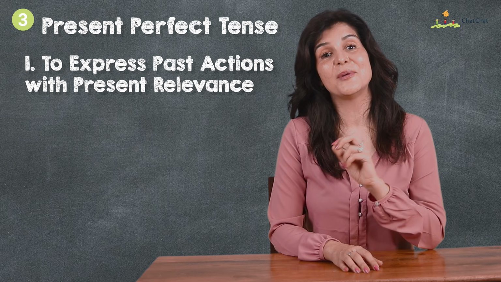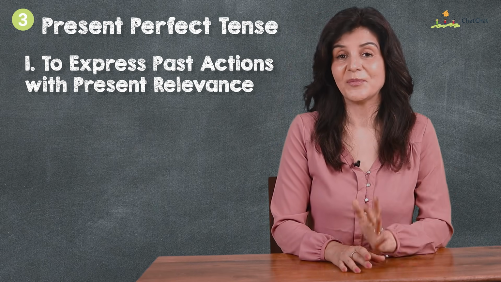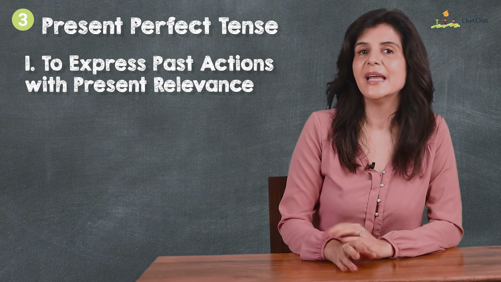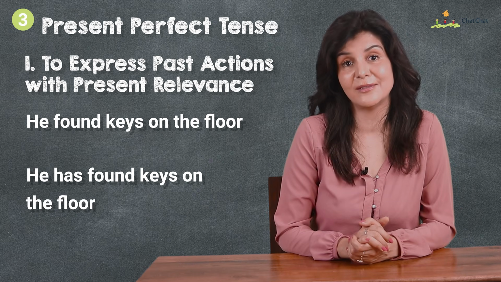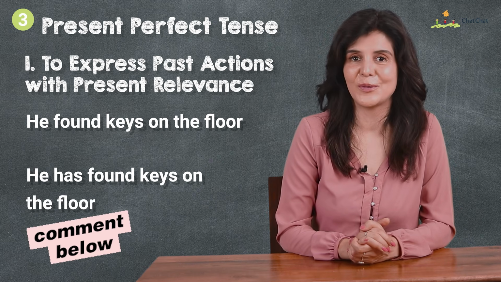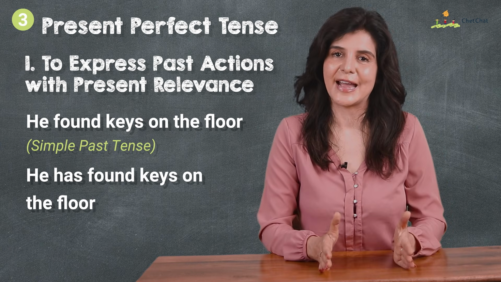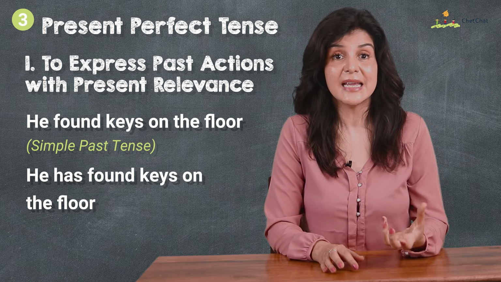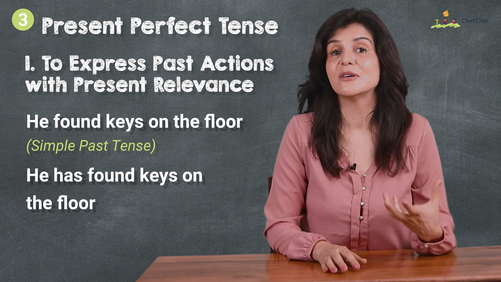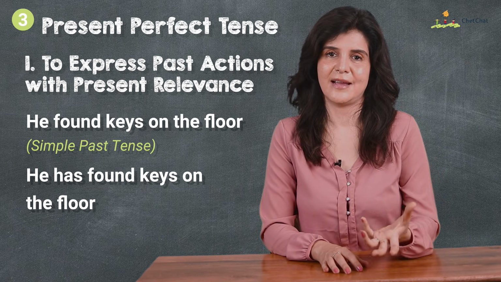1. To express past actions with present relevance. Okay, so what is the difference between "He found keys on the floor" and "He has found keys on the floor"? Leave me a comment below with your answers. The first one is simple past. It's like a fact. He found something. We could add some specific date and time information to complete it: "He found keys on the floor last night."